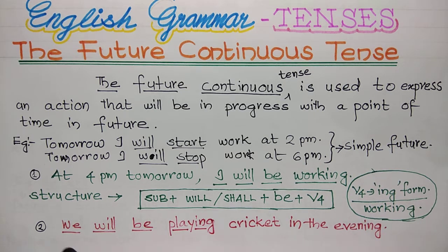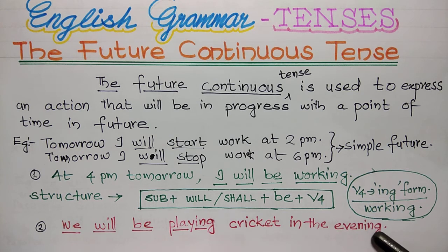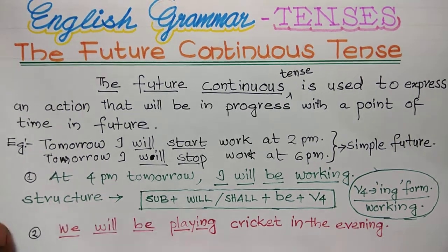See another example. We will be playing cricket in the evening. A progressive action in the evening. In the future, we will be plus the ing form of play. We will be playing cricket in the evening. So that is in the future continuous tense.